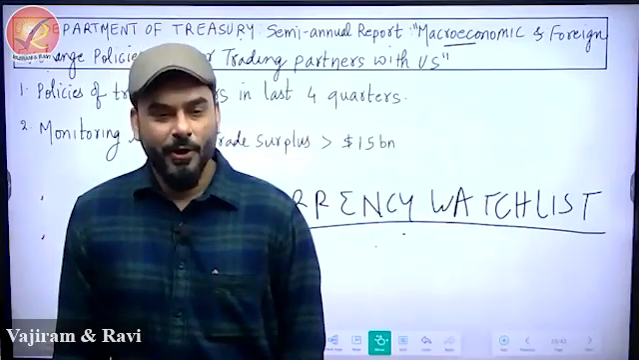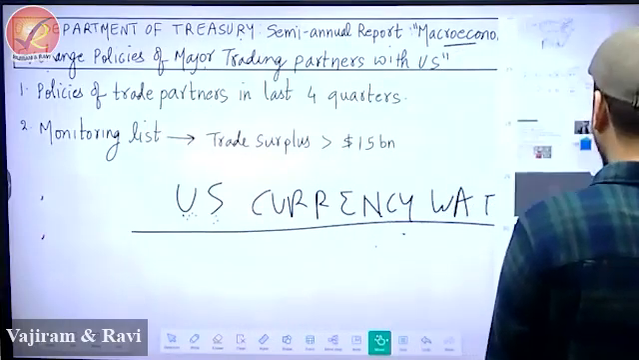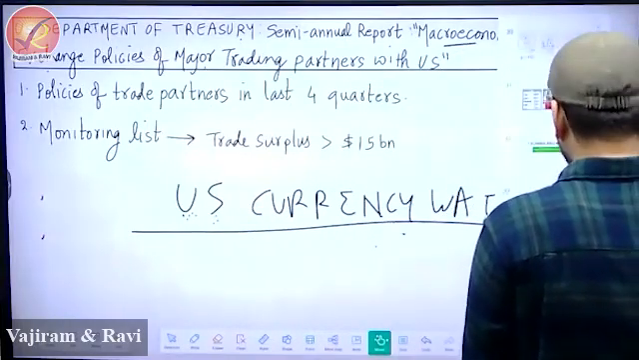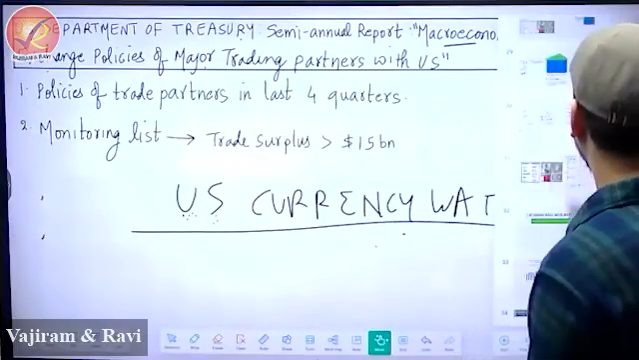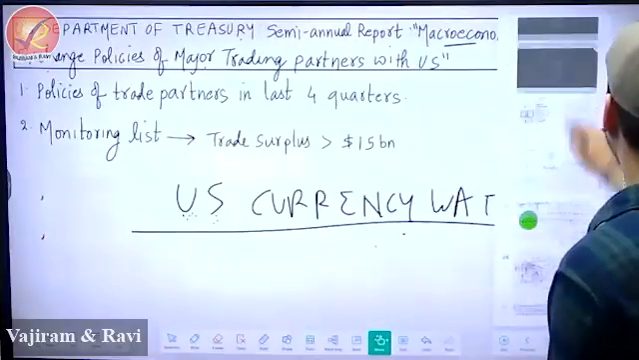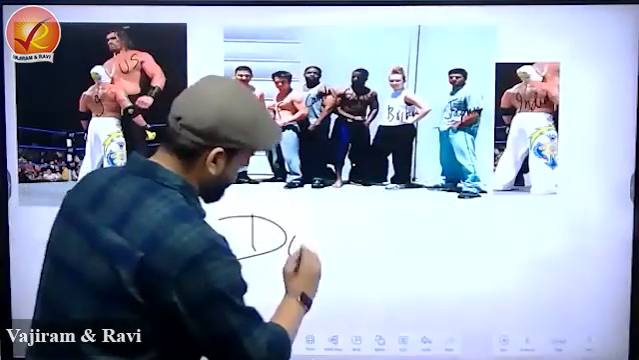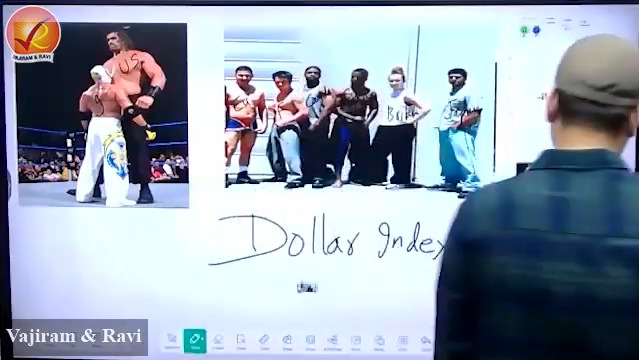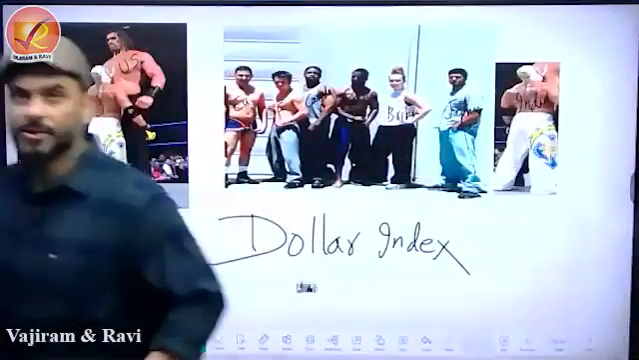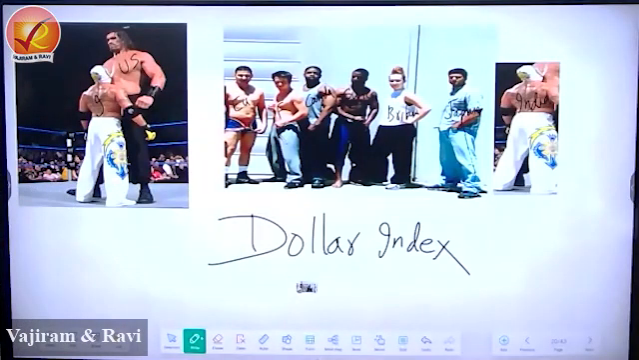Now please write dollar index. Give a title, please. I'll tell you how India came out of the currency watch list. India is also smart. We did not leave USA. Where is that picture? Yeah, that's the picture. Please write dollar index. I have explained this already. Very nice.